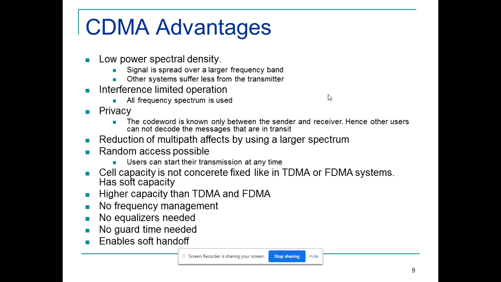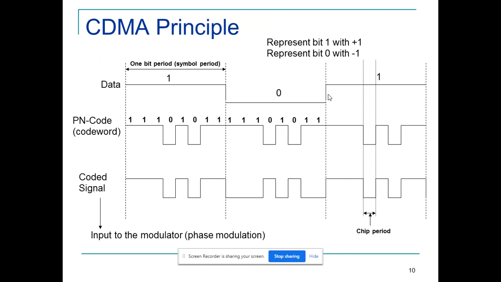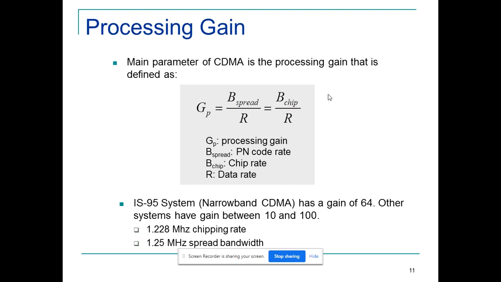We have already discussed FDMA, TDMA and CDMA, but one more orientation on this. The data that I am passing and the code word are both modulated, which means a superimposing of signals has taken place and a coded signal is generated. So I am calculating the gain parameter for CDMA: B spread by R, the chip rate divided by data rate, P chip rate divided by R. What type of code I employ will vary it.